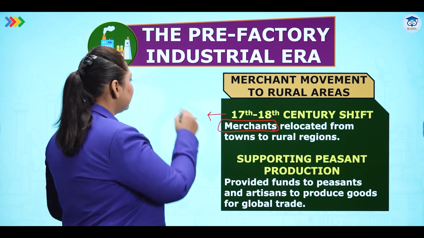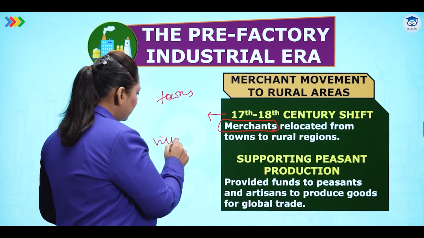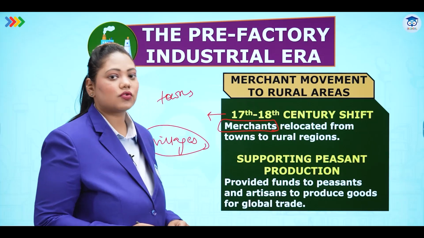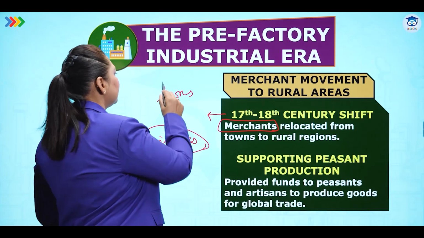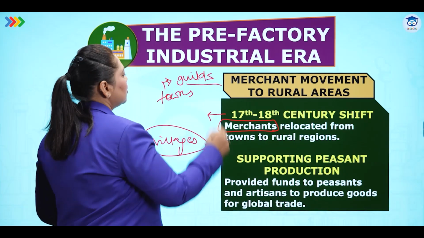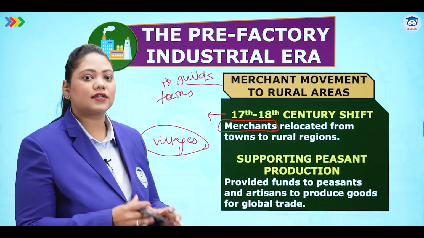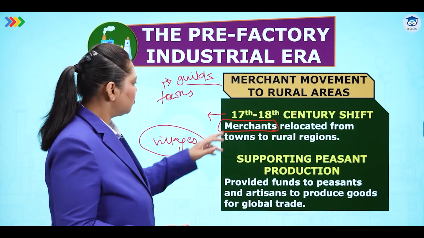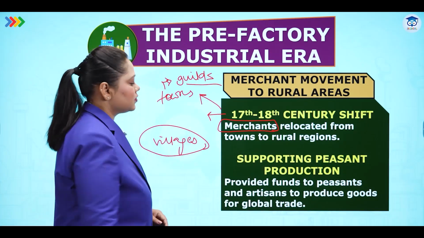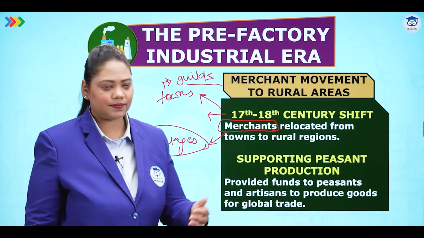But remember that there were towns and then there were villages. So what happened in the villages was, this is the countryside. This did not have many rules and regulations. But towns had their own guilds. Guilds are corporations of merchants and traders who have a monopoly over the market, who can regulate the market prices. So why are they saying this was a shift? Because merchants could not go where there were guilds and towns. They had to go to the villages so that they could trade easily.